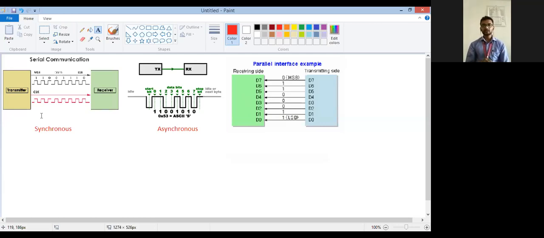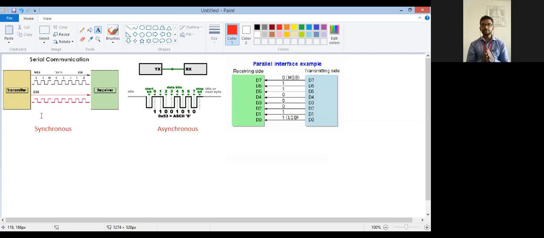Edge triggering means what? There are two edges. One is the rising edge and the second is the falling edge. Rising edge means when the clock is going from 0 to 1, and falling edge means the clock is going from 1 to 0. So when your communication takes place along with the rising edge, or it may be the falling edge, it is called edge triggered communication.